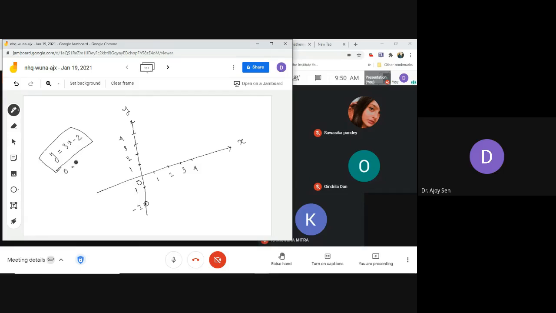You take y equals to 0, if you solve, x equals to 2 by 3. So 2 by 3 is basically a point here. So that function is passing from this point and this point. So if you draw a straight line, this straight line is a graph, একটু বেঁকে গেছে, কিছু করার নেই, but this thing is actually a graph of this y equals to 3x minus 2. So now at what point are we checking the limit?